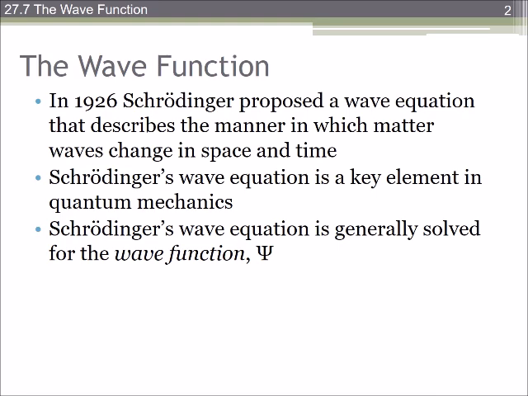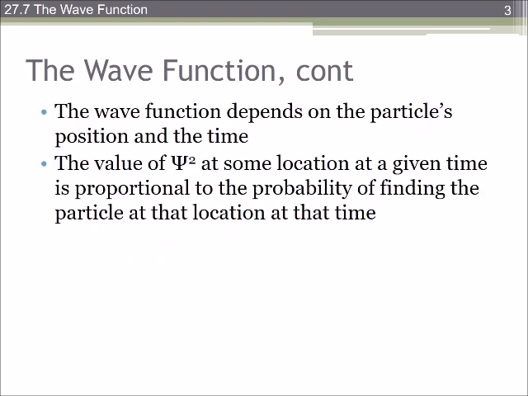Schrödinger came up with the wave equation that describes all matter and how waves change in space and time. Schrödinger's wave equation, which you'll probably get to if you take physical chemistry, is a key element of quantum mechanics, and it's typically given the function phi. It's beyond the level of mathematics that we're going to do in this class, so we're not going to talk about it, but it is a fun equation to solve.